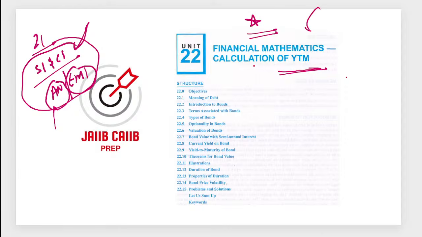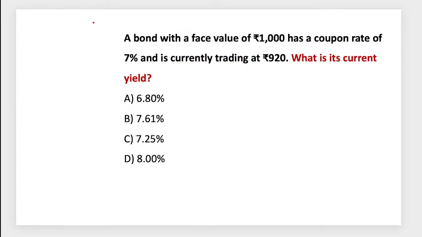YTM, when it comes to yield to maturity, bonds, theories of YTM, theorems, sorry, okay. We have 10 theorems. Bond valuation, then we have valuation of bond, current yield, yield to maturity. These are some important areas which generally get asked, and every time we have experienced one question around yield to maturity or current yield or the impact in other areas, you know, right?